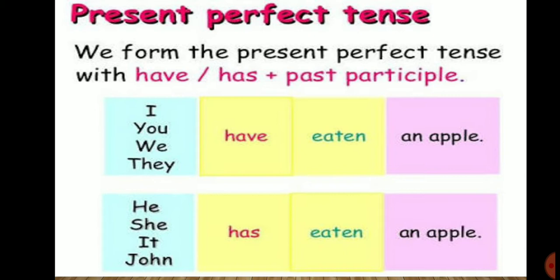We use have with a plural noun or pronoun and with I, and we use has with a singular noun or pronoun. As examples, for plural: I have eaten an apple, you have eaten an apple. And for a singular subject: he has eaten an apple, she has eaten an apple. In this manner, you can also make new sentences in present perfect tense by using have, has with the verb third form.